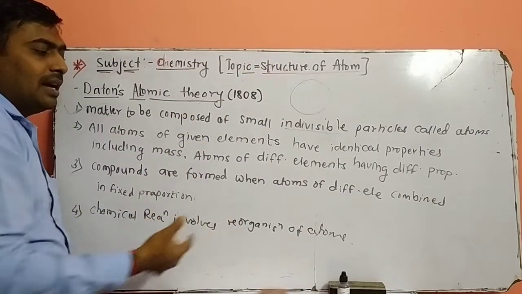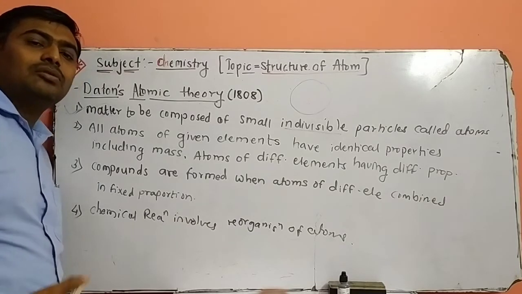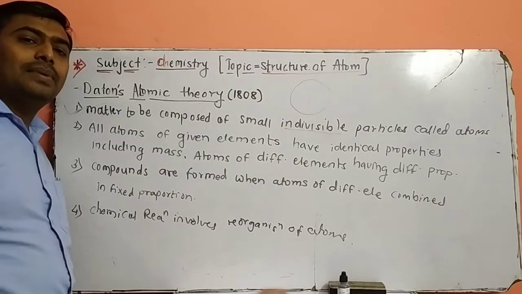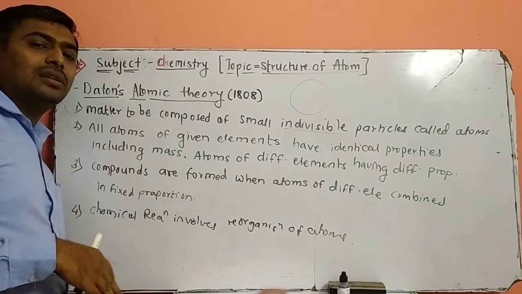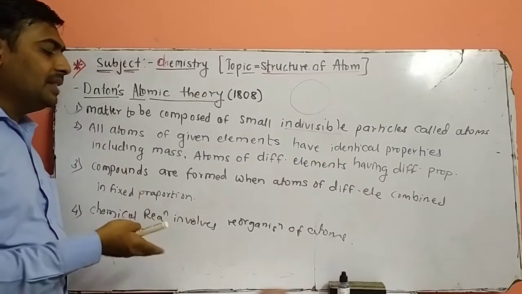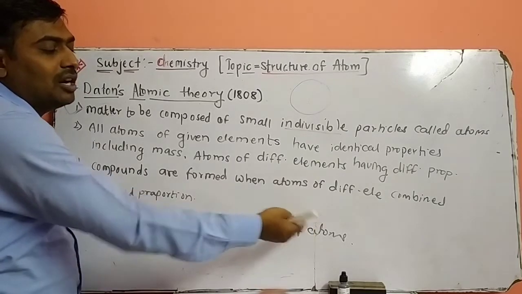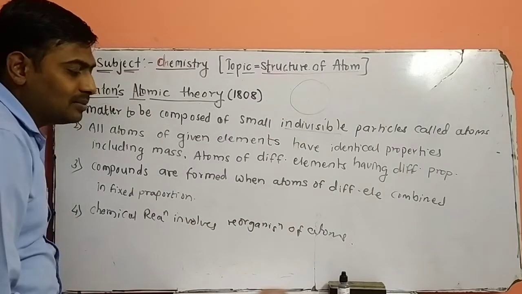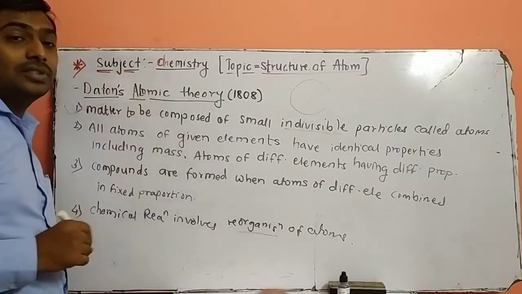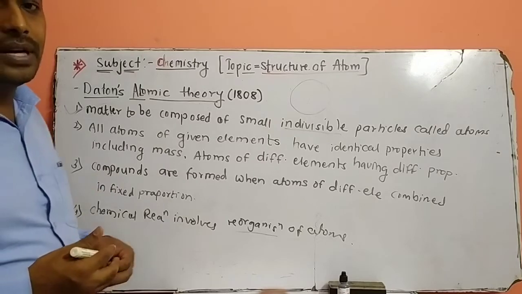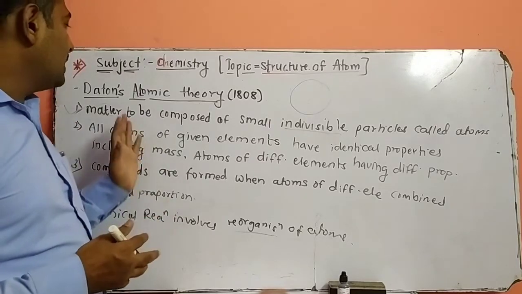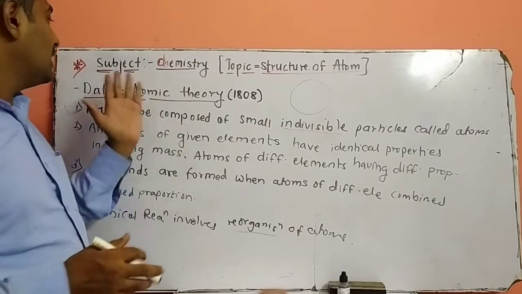involve reorganization of atoms, meaning combination, decomposition, displacement, double displacement. There are different types of reactions that occur in chemistry. In those reactions, the reorganization of atoms takes place. Atoms are reorganized in a chemical reaction. These are the assumptions of Dalton's atomic theory.